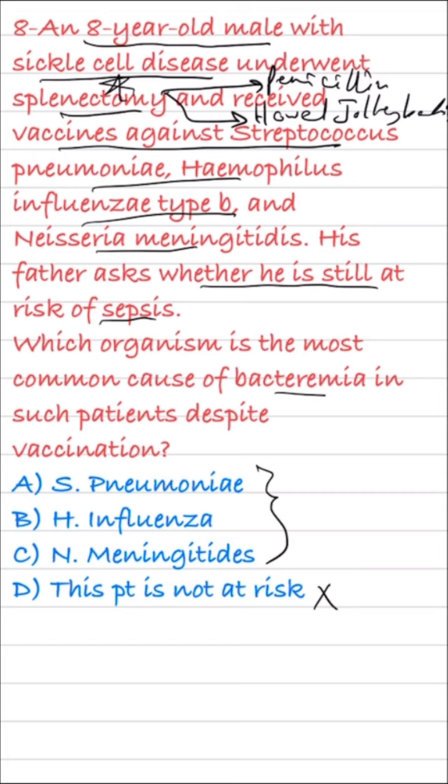In our case here, the patient is actually at risk, and there are many examples like so. So here choice D is incorrect, because despite vaccinations, the patient is still at risk. So the answer is gonna be one of these choices.